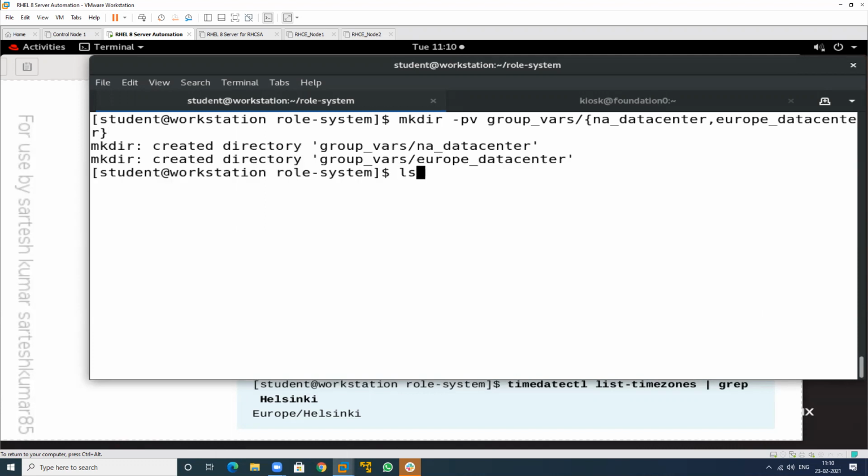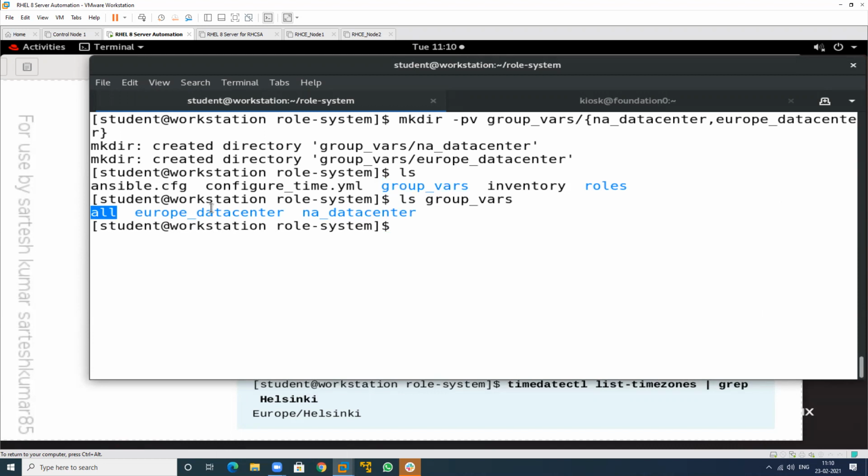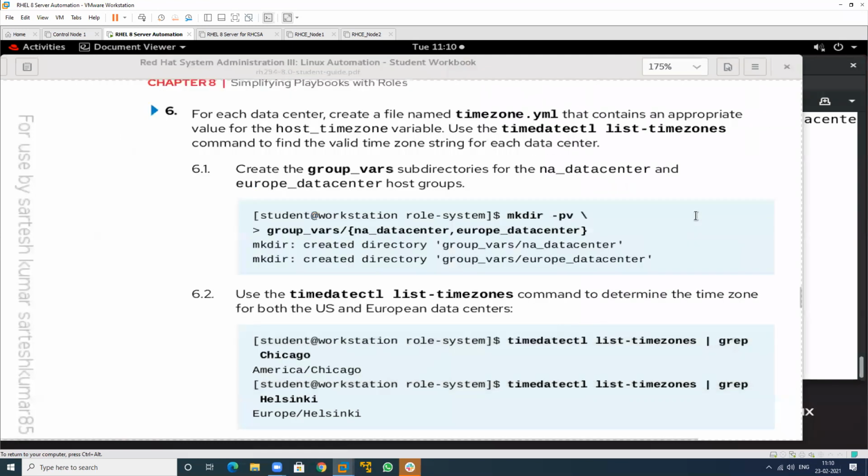So this has been created. See, where is group_vars, and check. We have all the directories, we have this particular directory. So I will define some variables in this one also. So see, this has been created, and after that, check the time zone.